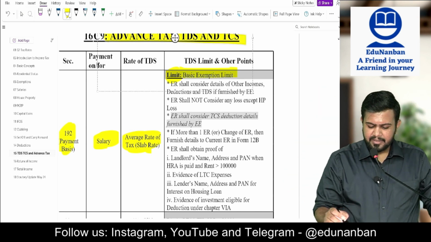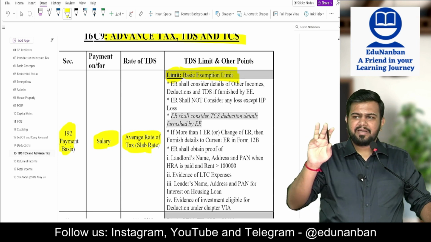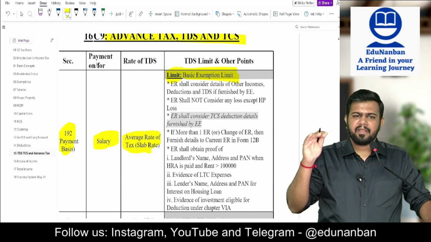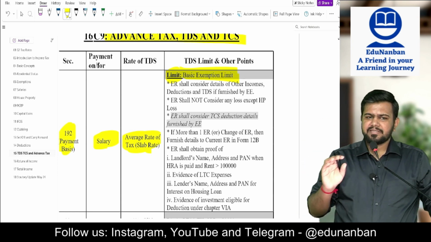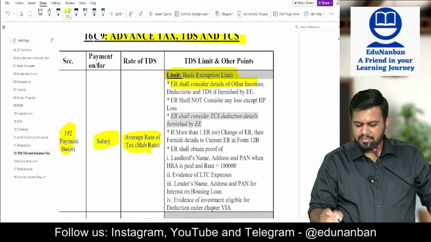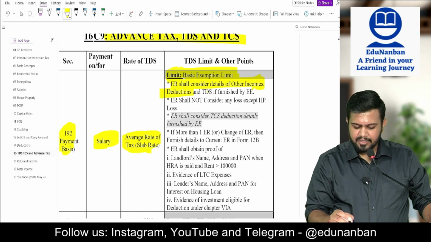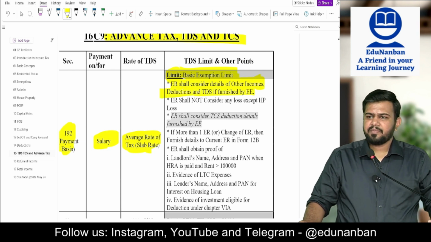Now, what is the limit? Basic exemption limit. So, if the salary given is up to 3 lakhs, no need to deduct TDS. If salary is more than 3 lakhs, TDS has to be deducted. Employer shall consider details of other income, deduction and TDS if furnished by the employee.